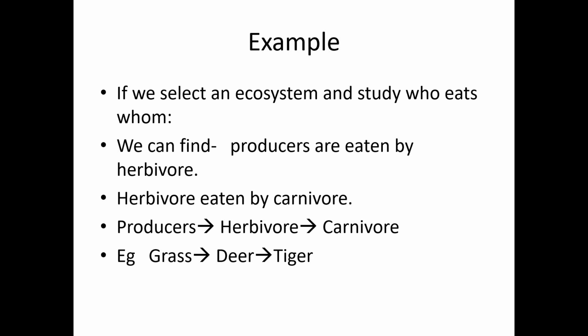So we can find producers are eaten by herbivores. We know herbivores feed on plants. So the producers are eaten by herbivores, and these herbivores are eaten by carnivores. For example, if we take producers as grass and herbivores as deer, which eats the grass, deer is eaten by tiger. This is an example of flow of energy in the ecosystem.